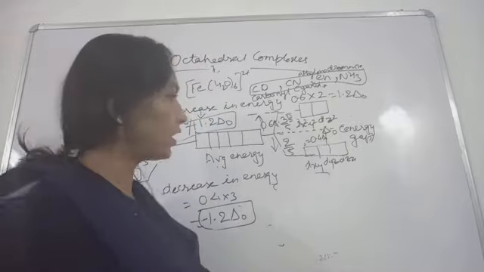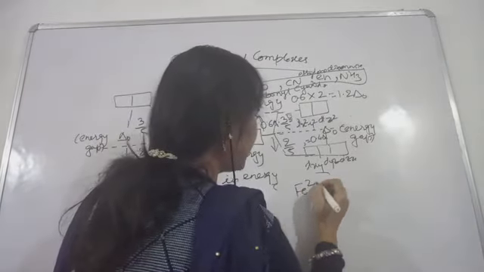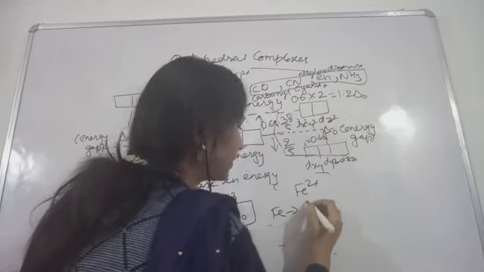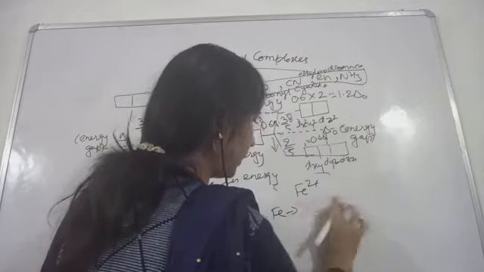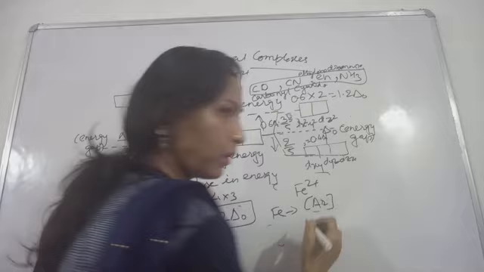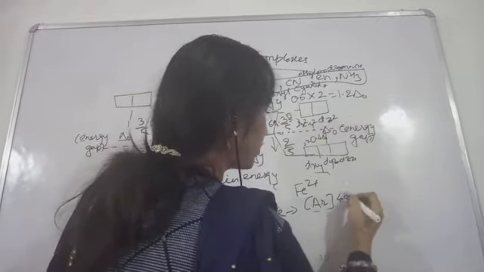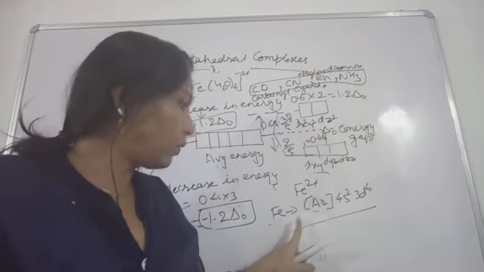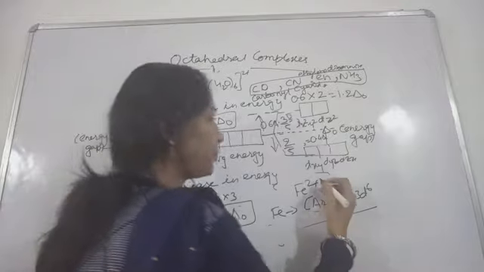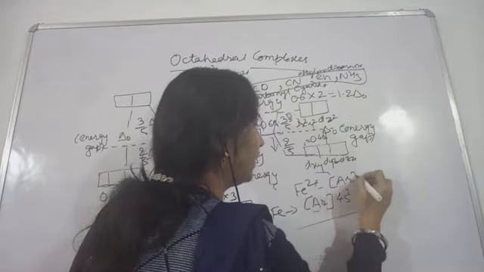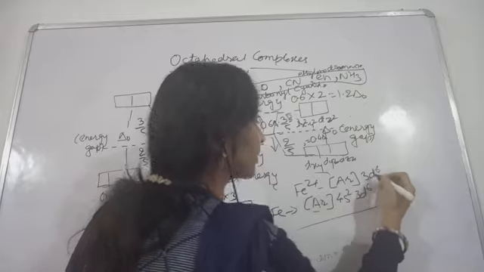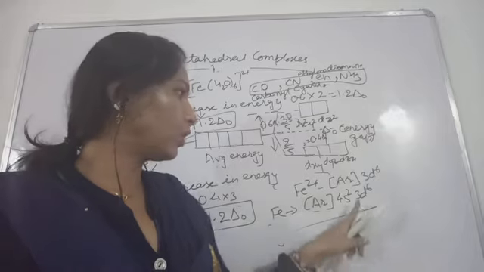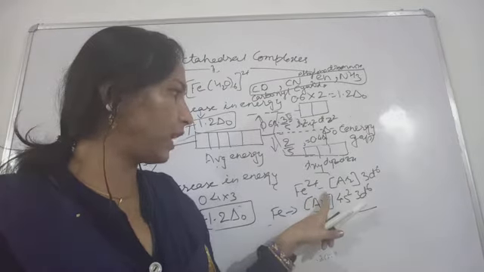See the electronic configuration of iron. This iron is in the +2 oxidation state. Iron has atomic number 26, so instead of writing 1s2 2s2 and so on, you can write the nearest noble gas, argon, and then write 4s2 3d6. This is the electronic configuration of iron. Now iron is in the +2 state, so the electrons from 4s have been removed. So this Fe2+ will have 3d6.